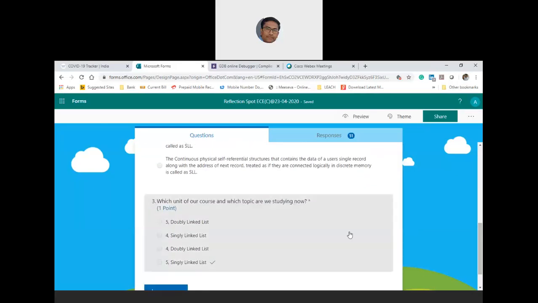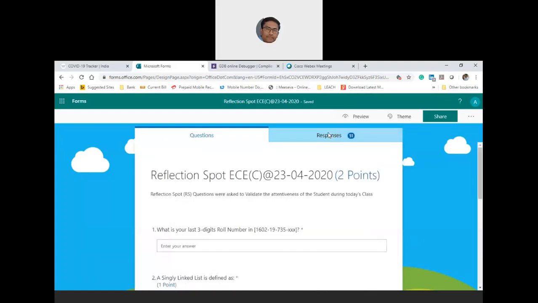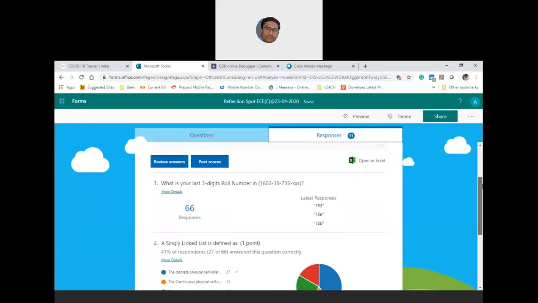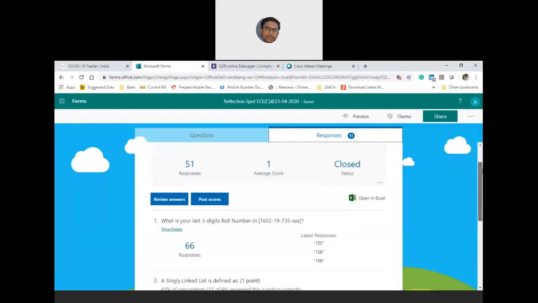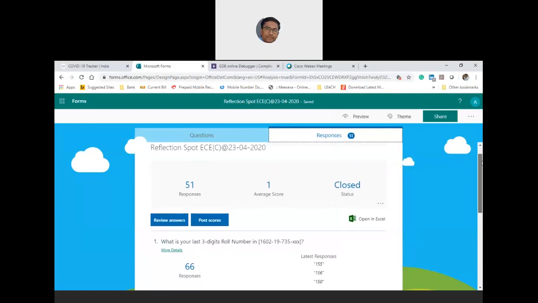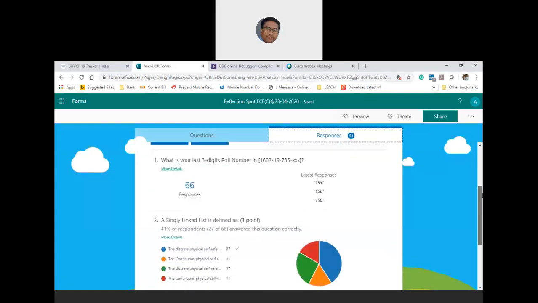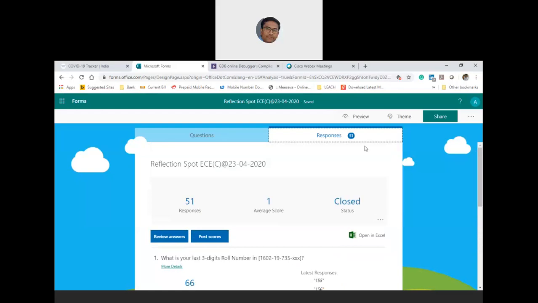Which unit and which topic are we studying? We are in unit 5. It is not unit 4, it is unit 5, singly linked list. I got 66 responses, but no, that was the earlier one. Fine. Let us return to our topic.